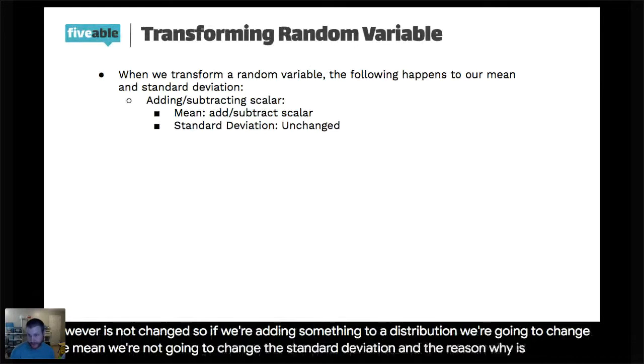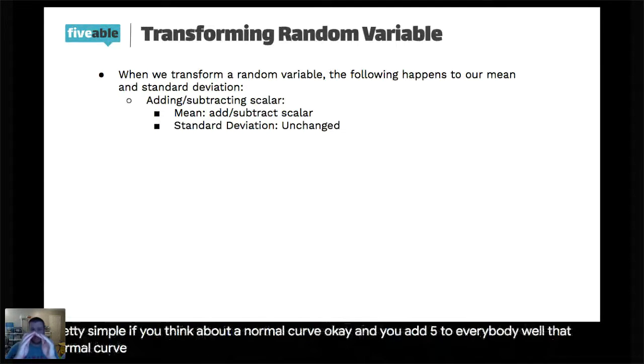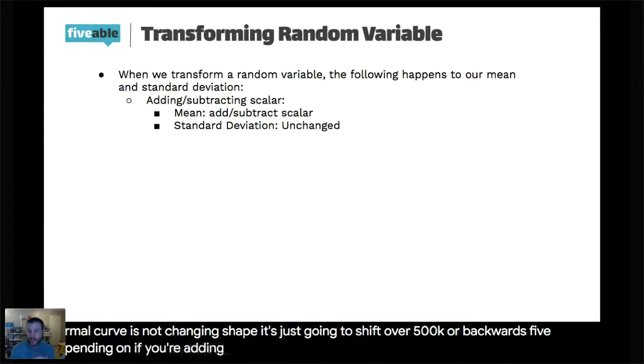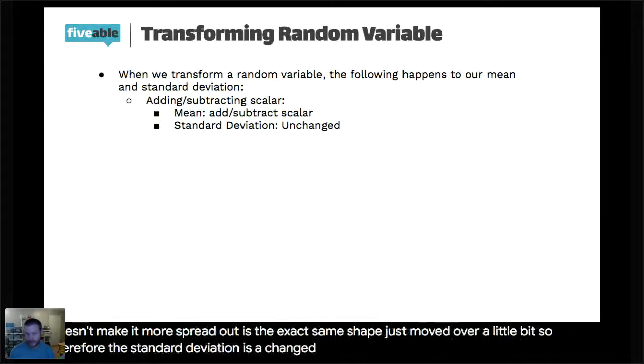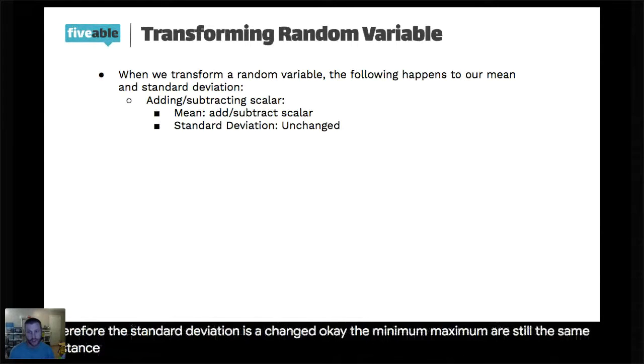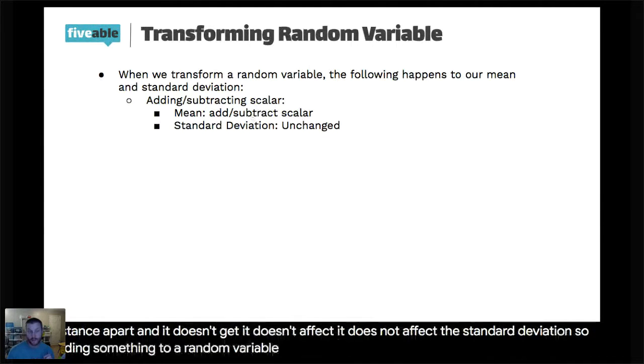And the reason why is really pretty simple. If you think about a normal curve and you add 5 to everybody, that normal curve is not changing shape. It's just going to shift over 5, or backwards 5, depending on if you're adding or subtracting. So the shape doesn't change, and the spread doesn't change. It doesn't make it more spread out. It's the exact same shape, just moved over a little bit. So therefore, the standard deviation isn't changed. The minimum and maximum are still the same distance apart. So adding something to a random variable, the mean is changed; the standard deviation is not changed.